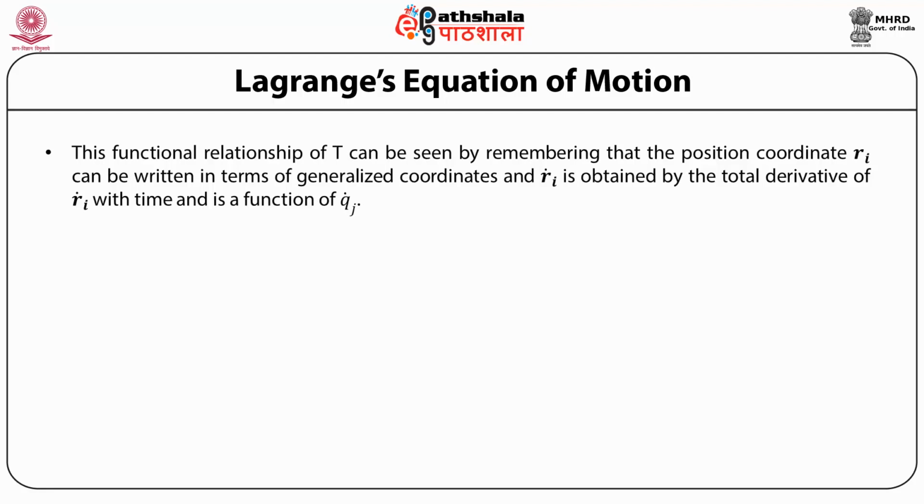This functional relationship of t can be seen by remembering that the position coordinate Ri can be written in terms of generalized coordinates, and Ri dot is obtained by taking the total derivative of Ri with respect to time, which is a function of qj dot.